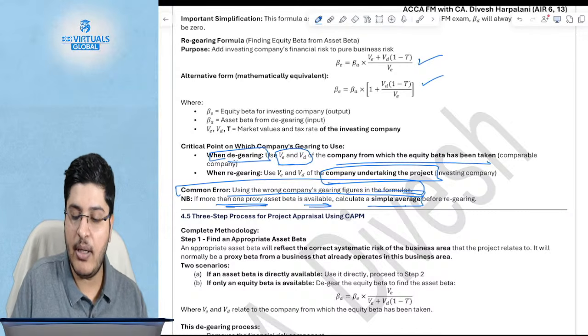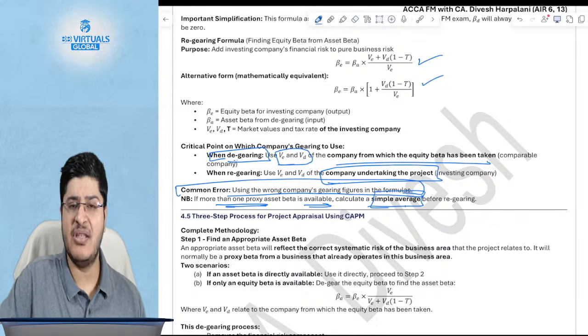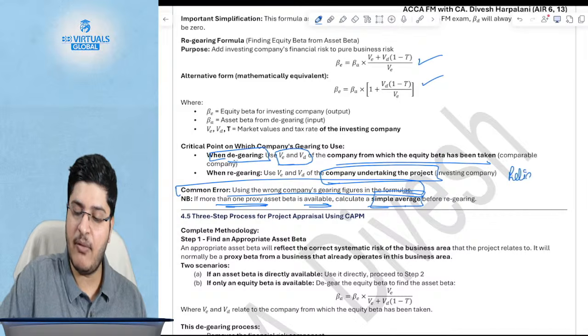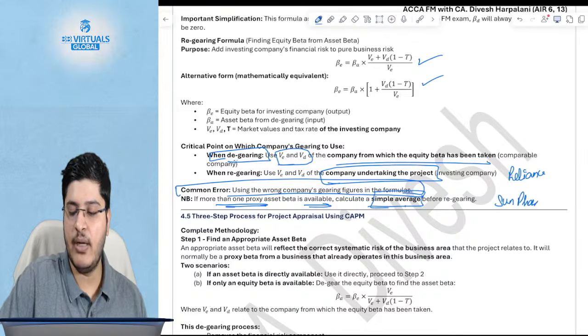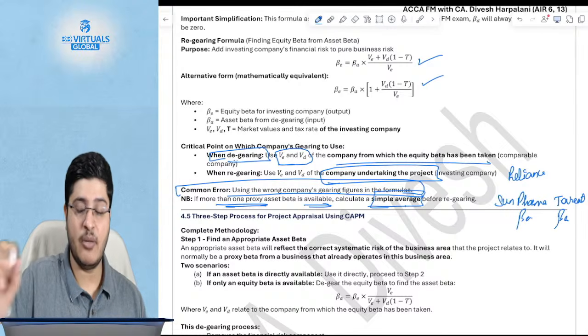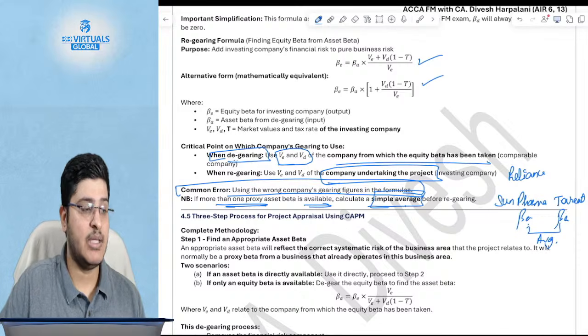One more thing is, please note that if there is more than one proxy asset beta available, then you calculate a simple average. So let's say in my example yesterday, I forgot which company's example I gave, but let's say Reliance wants to get into pharma. What will it do? It will take Sun Pharma, and hypothetically it will take Torrent Pharma also. I will take both betas. In your exam, this will not be tested, but I'm just telling you, if this were to be mentioned, you'll just take the average of the beta of asset.